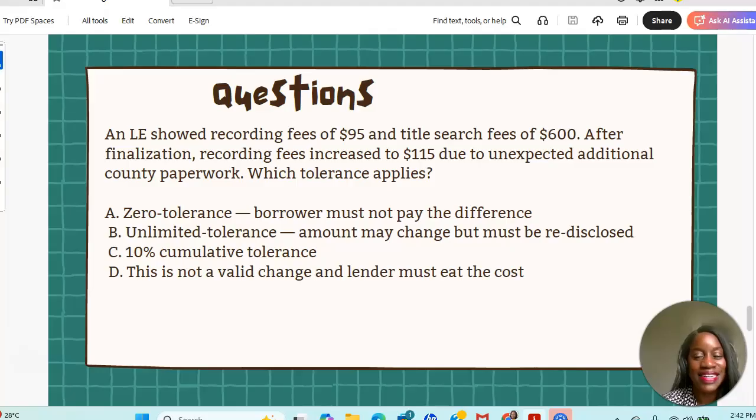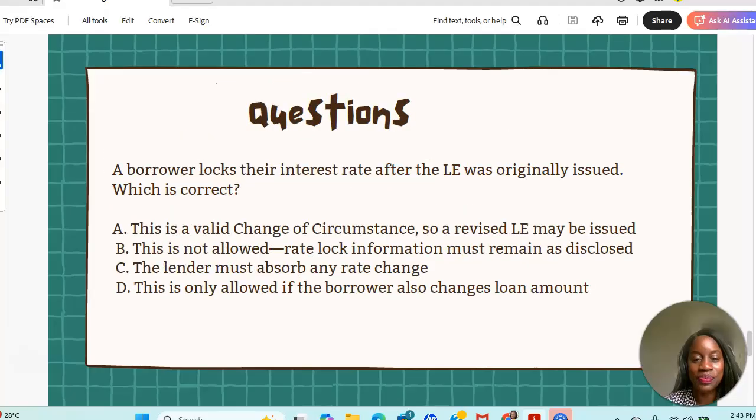Okay, the correct answer is C, 10% cumulative tolerance. Remember we said that recording fees fall under the 10% cumulative tolerance category, and so this is a 10% cumulative tolerance cost. Okay, so the correct answer is C.